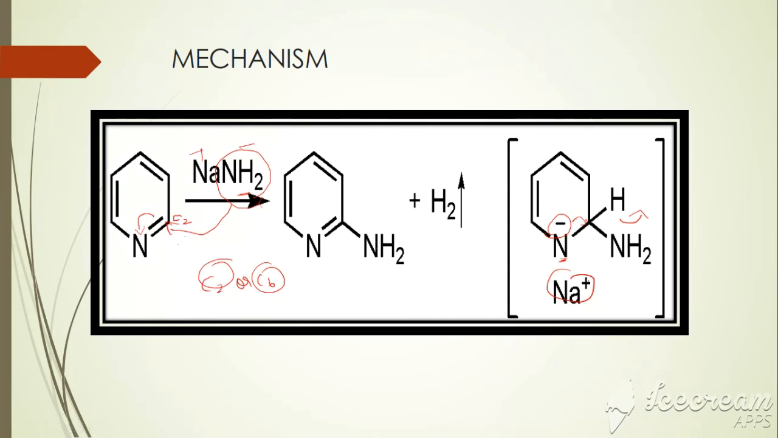The negatively charged amine group abstracts a proton from the water, giving the product. So if the attack is at the second carbon, we get the compound 2-aminopyridine. If the attack is at the C6 position, the compound formed is 6-aminopyridine. This is the mechanism of the Chichibabin reaction. I hope you have understood the mechanism and the reaction.